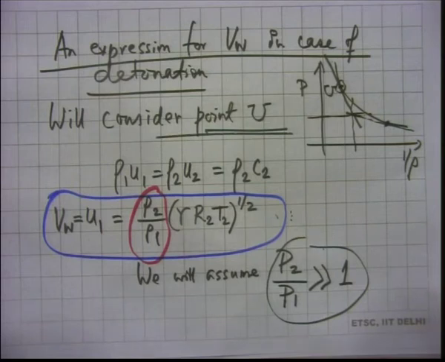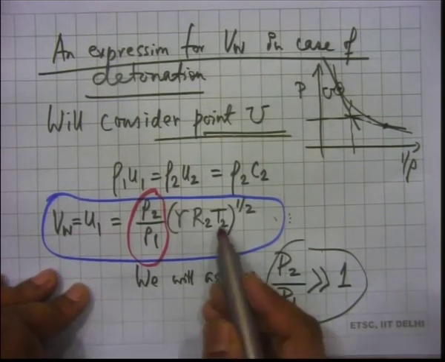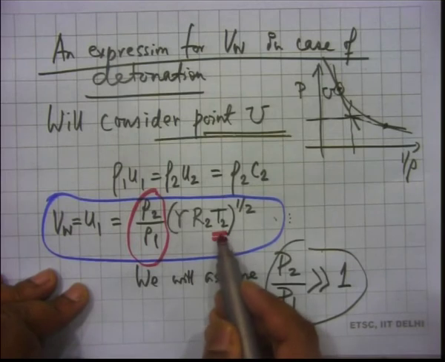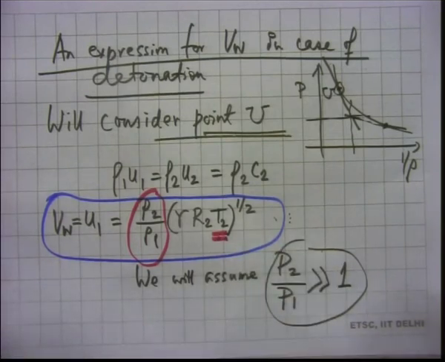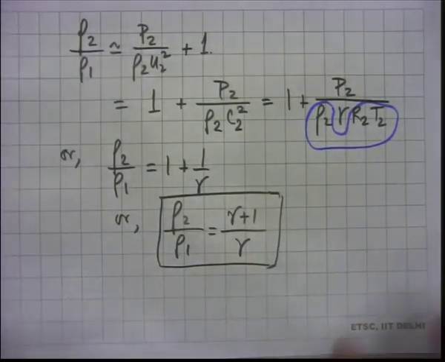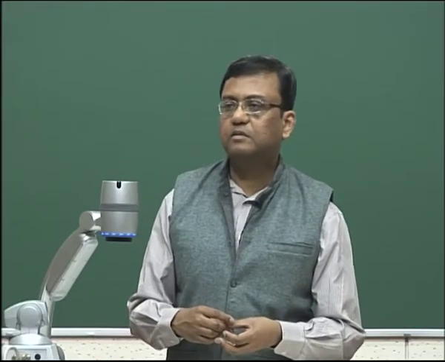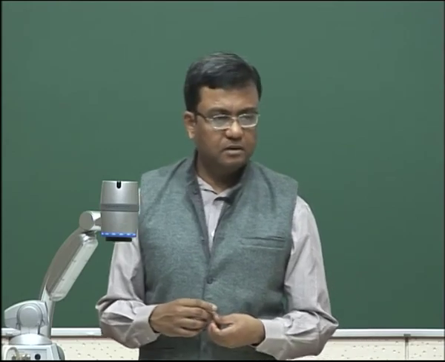So that has been achieved now, because rho 2 by rho 1 has been shown to be equal to gamma plus 1 by gamma, and now our next job is to write T2 in a convenient form in terms of things that we know. So you can very well guess that if we want to derive a convenient expression for T2, then we must use the energy equation, because that's where the temperatures are, explicitly.